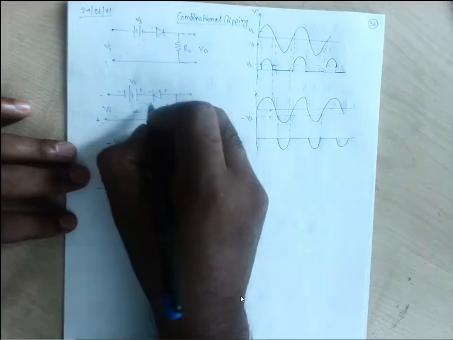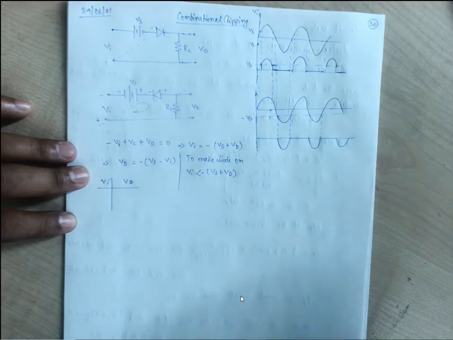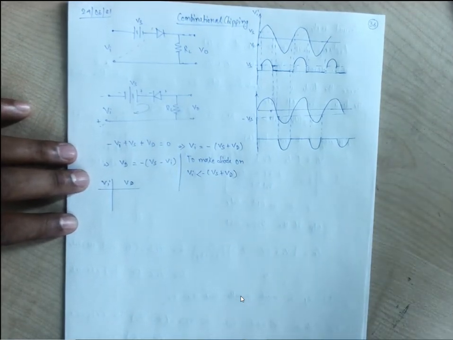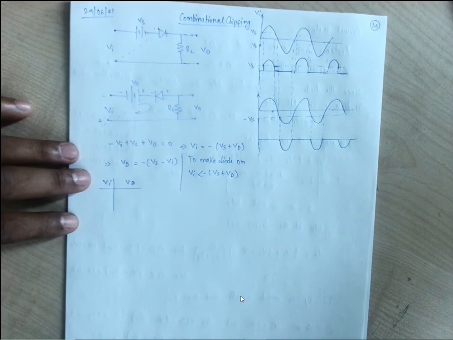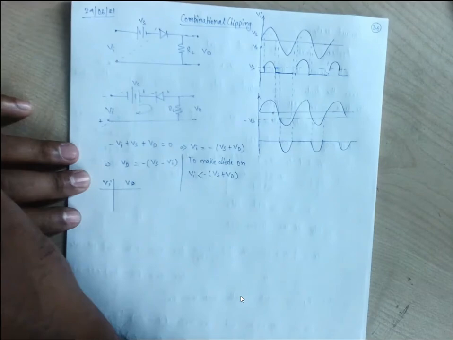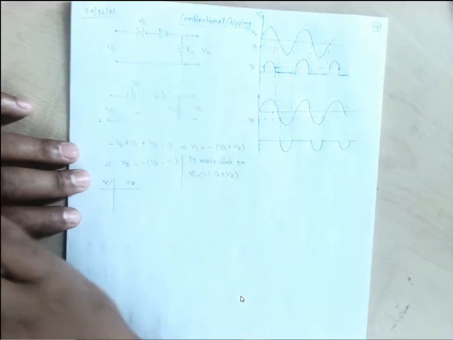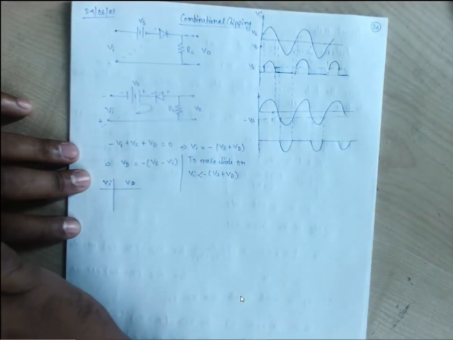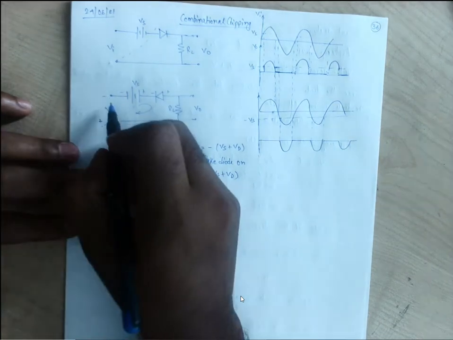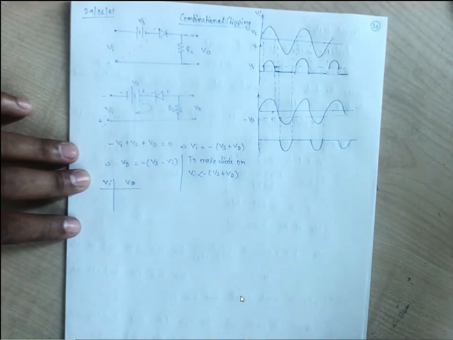What does it mean? To this diode we need to apply a resultant negative potential. That is what. So we need to think of how we can overcome this Vs, because this Vs is making this diode off. The positive is connected with the negative. So our main motto is to overcome this Vs. So in the positive half, it is minus plus, cumulatively it is positive. So our diode will always remain off.